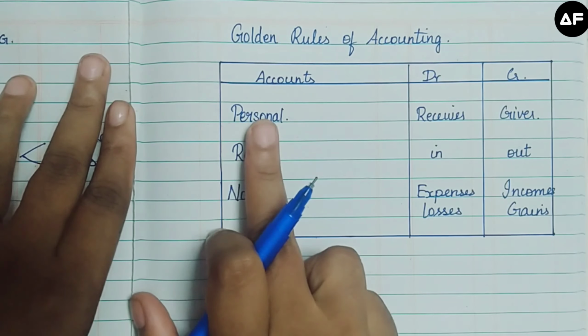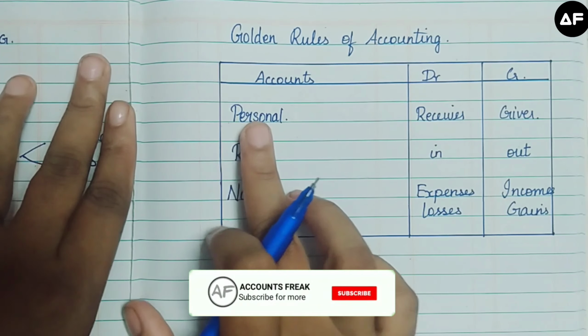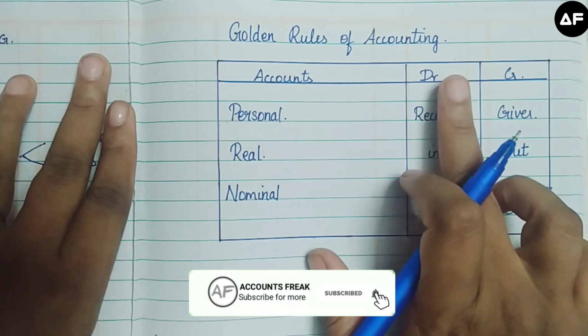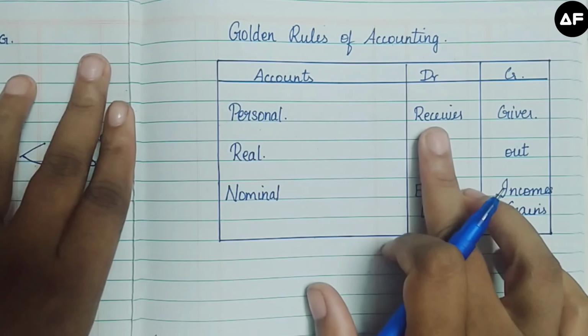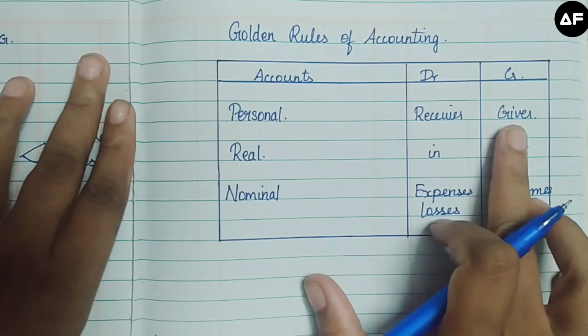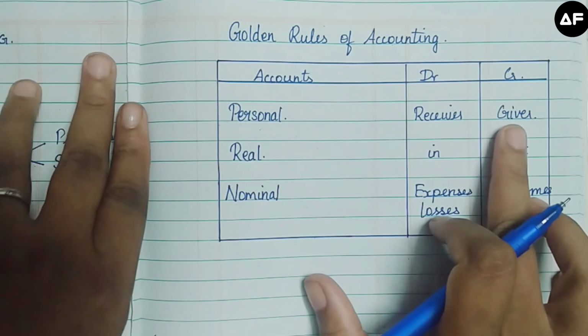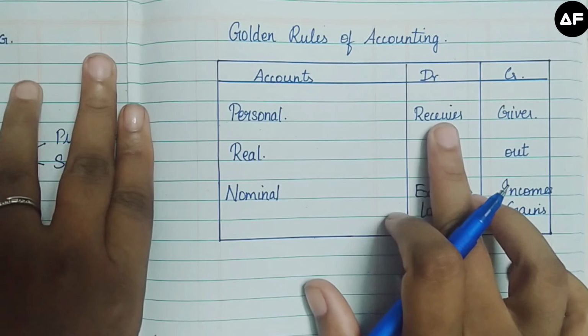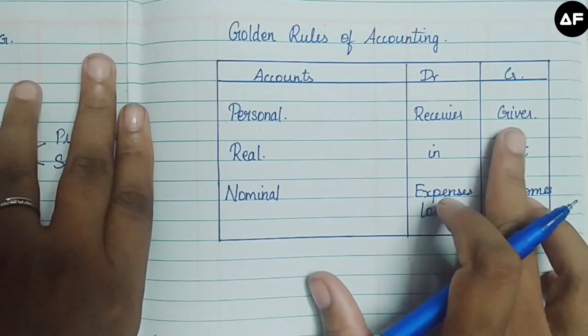One is personal, real and nominal. If you take a personal account, debit the receiver, credit the giver. Whoever receives it, their name will be debited. Whoever gives it, their name will be credited. So if you take a business transaction, for example, A Limited received a check, so A is the receiver. B Limited paid the check, so B is going to be the giver.